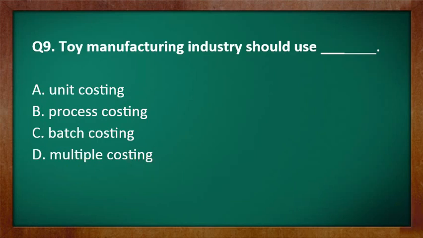So again you have to link while solving this question. One thing you have to remember: you have to know the deep concept of each method. Next, you also have to be very clear with certain examples which link with each method of costing.